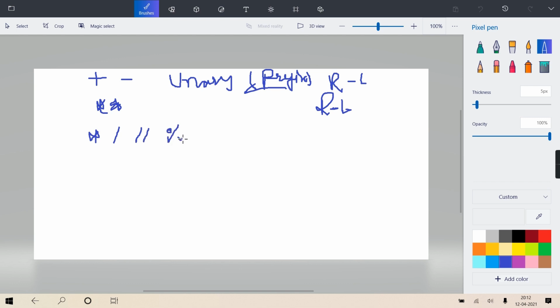They all four have the same precedence, lesser than this. Unary highest, then this exponential, both right to left. These all have left to right. And then finally binary plus and binary minus, the last one. Getting? Its associativity is also left to right.